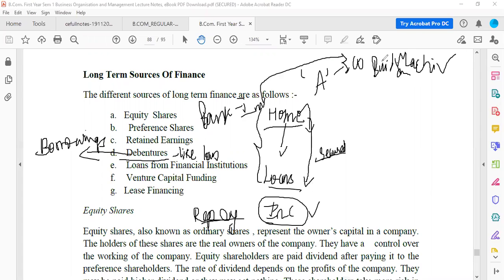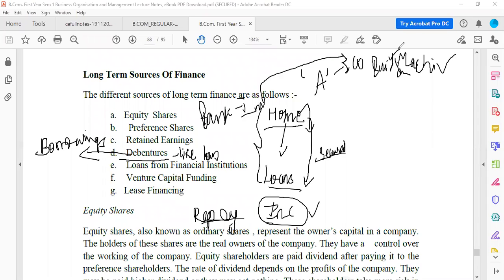Once they create a charge on the building, it means if the company is not paying back my money, then I can sell. I, as a debenture holder, have the right to sell the company's building and take the money back. So that is the concept of a debenture, which is very similar to the bank loan.